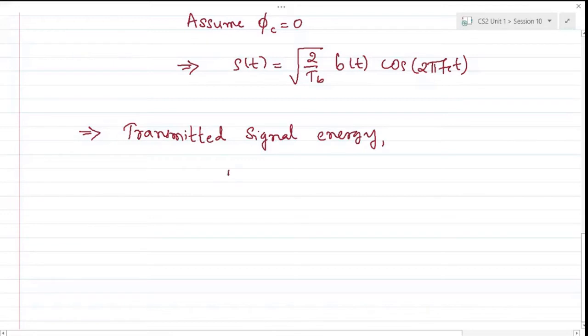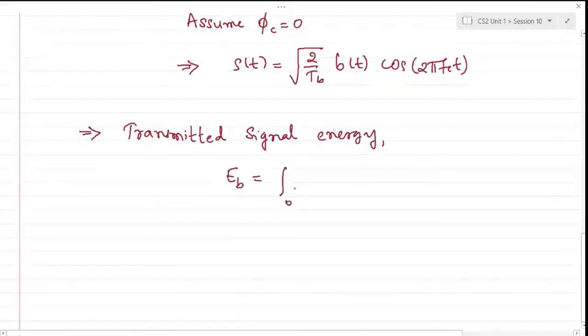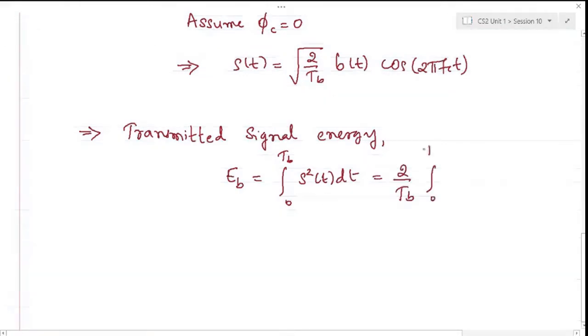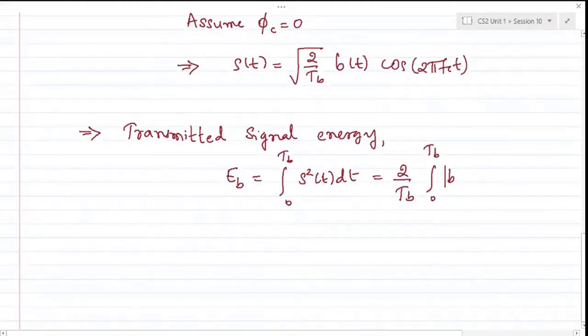We represent transmitted signal energy as Eb, which is nothing but the integral from 0 to Tb of s squared of t dt. What will this be? s squared of t is 2 over Tb, integral 0 to Tb, you can take b of t whole squared, and of course cos squared(2 pi fc t) dt.